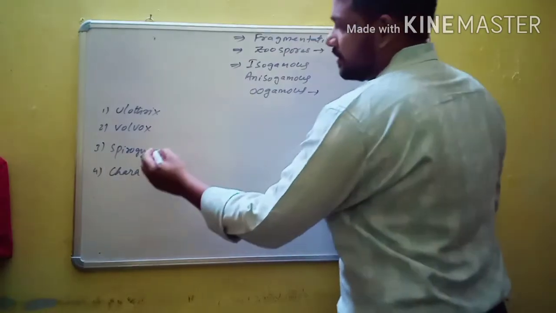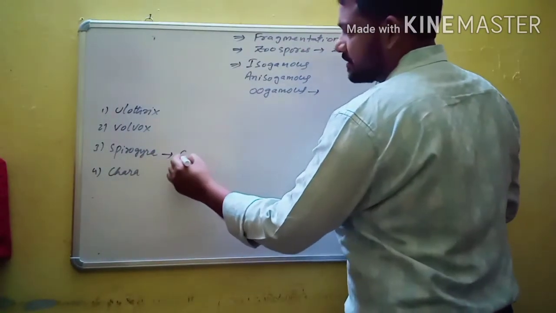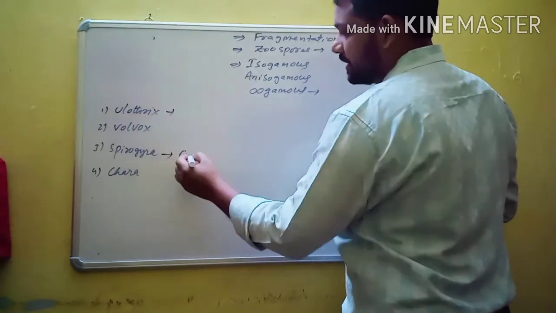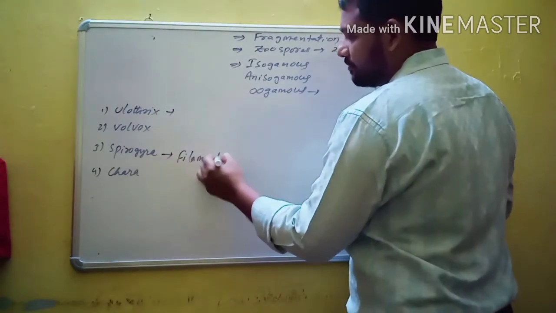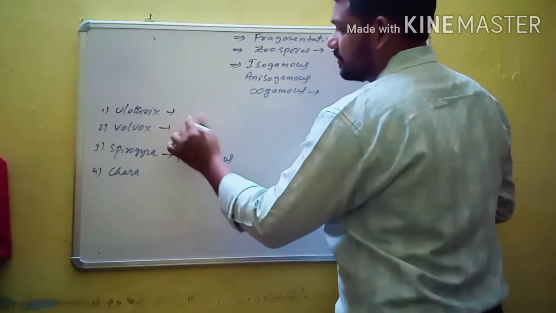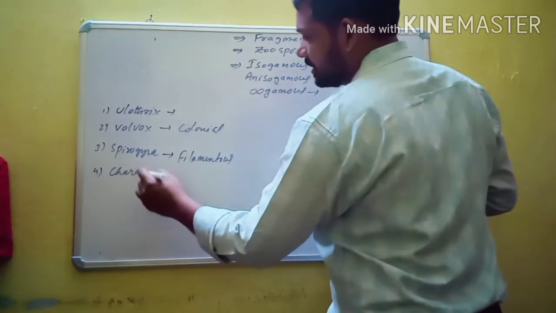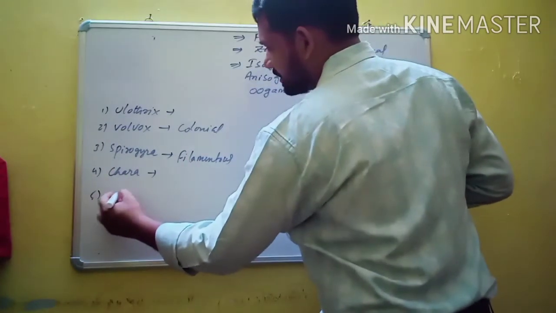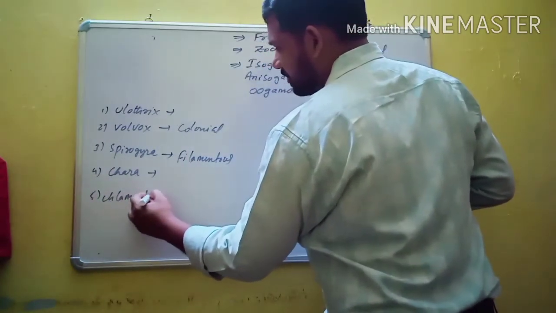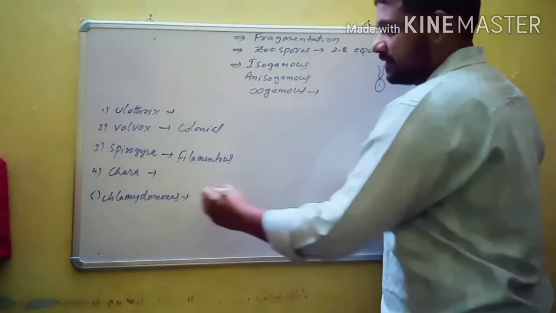Spirogyra and Ulothrix are filamentous, Volvox is a colonial form, and Chara is generally multicellular. And one more example is Chlamydomonas, which actually belongs to kingdom Monera, but it is studied in the plant kingdom. It is unicellular.